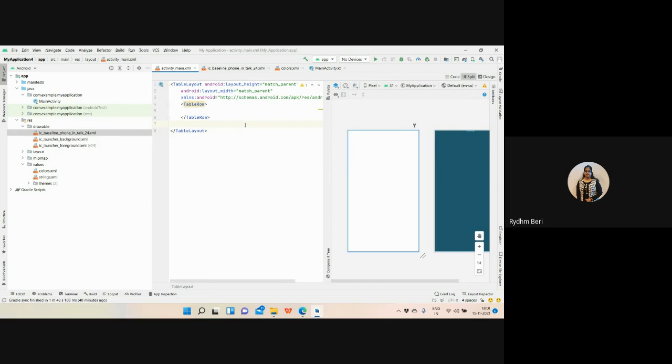For learning purposes, I would suggest going for linear layout, because once it is set in your hands, you will not hesitate with the code. If you start from the linear layout, you will find it easy: only drag and drop, and we just need to link. Only that thing is required, so it would be easy for you.